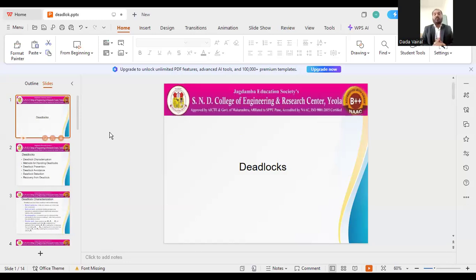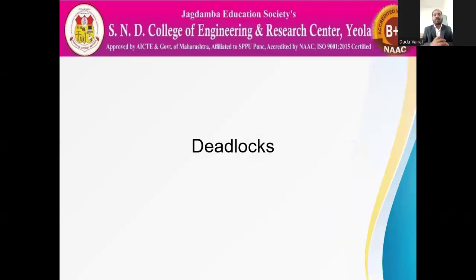So first of all, what is deadlock? Deadlock is a situation where all the processes are stuck at one position and no process execution goes further. Such a situation is called deadlock. It means some of the processes in the system are waiting for each other. Such a situation is called deadlock.